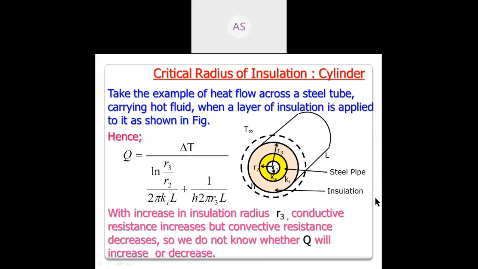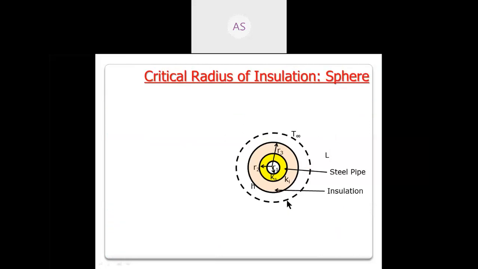Now how to design? Unknowingly designing is not okay. We are engineers. There should be a parameter that will help us, and that parameter is nothing but the critical radius of insulation. We will see it now.